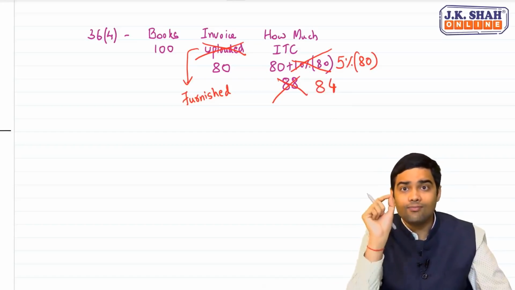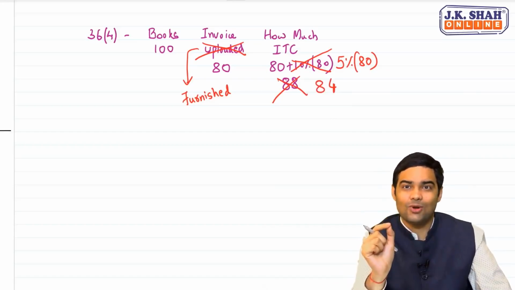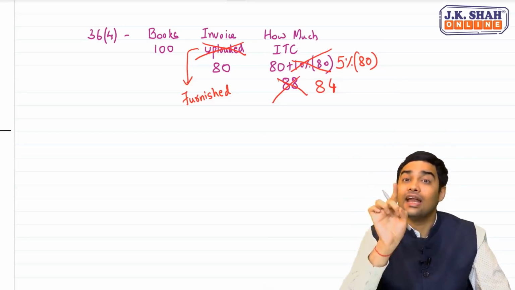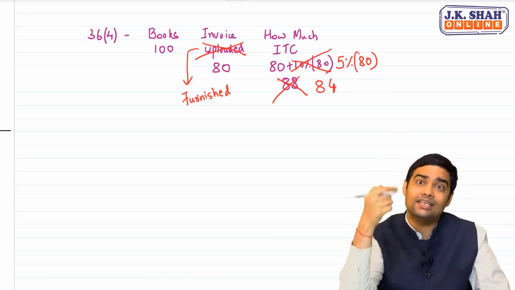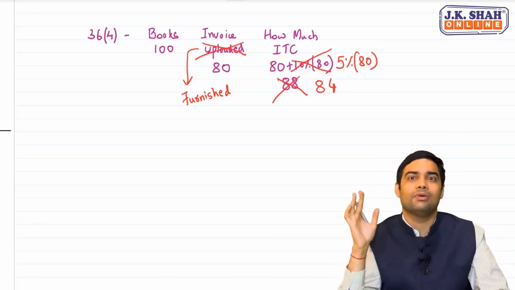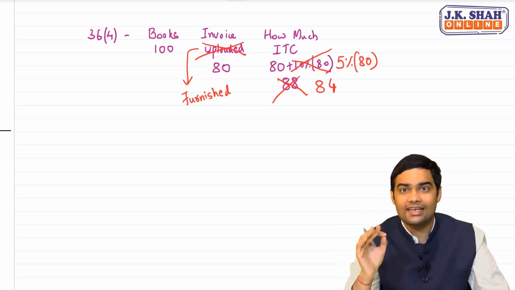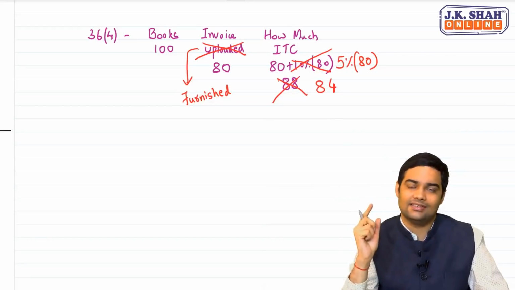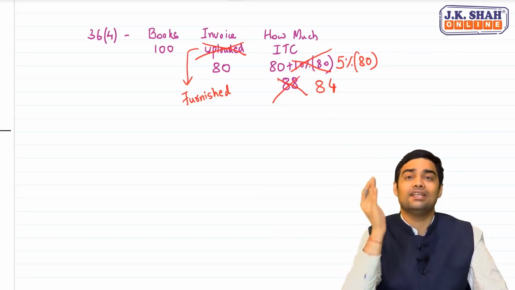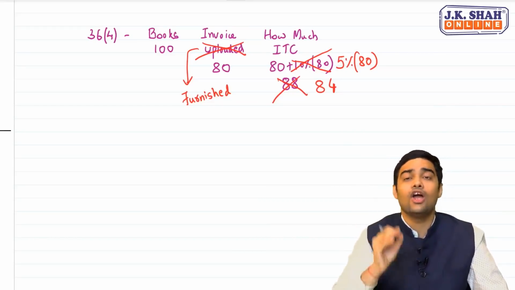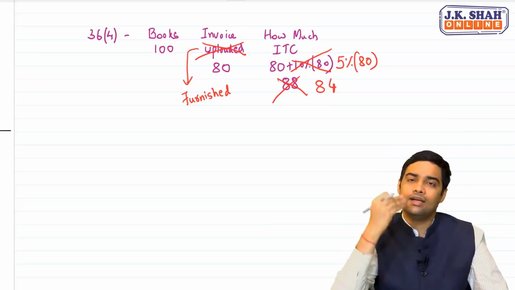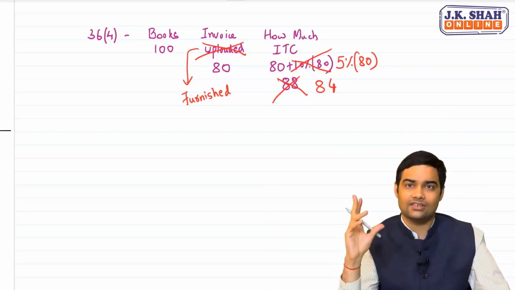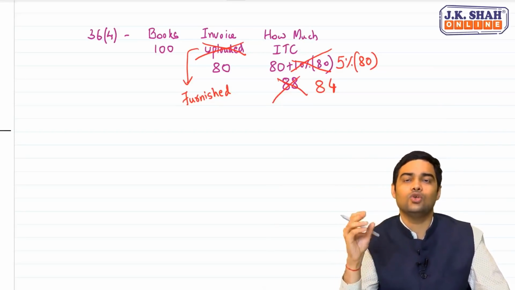Now, if my supplier does not upload, then I was ineligible. If he uploads but does not furnish, still I am ineligible. The criteria now is invoices furnished by these suppliers. Once they have furnished it, that means they have filed their GSTR1 or invoice furnishing facility, I'll be eligible. Plus the rate reduction: 10% is now reduced to 5%.